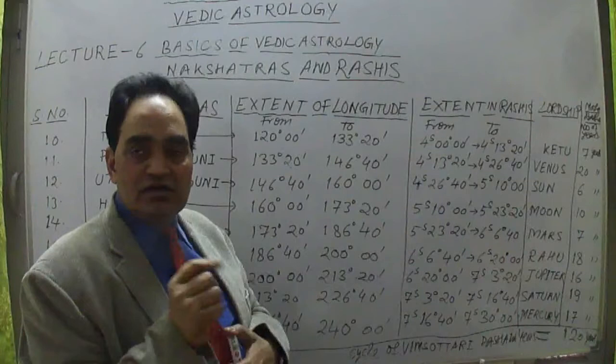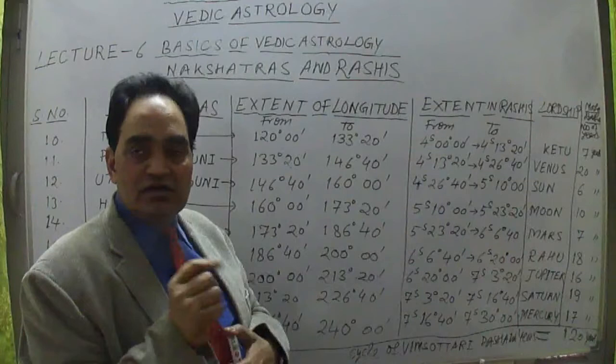Now from 6 sign past 6 degree 40 minutes, if I add 13 degree 20 minutes into this, 13 plus 6 is 19, 19 plus 40 minutes plus 20 minutes means 20 degree completed. It will be up to 6 sign past 20 degree 00 minute. It is up to 20 degree 00 minute. Okay, so Libra sign is completed up to 20 degree 00 minute.